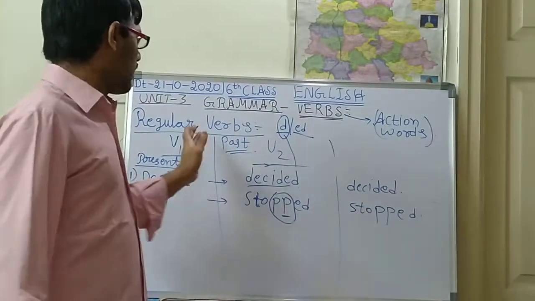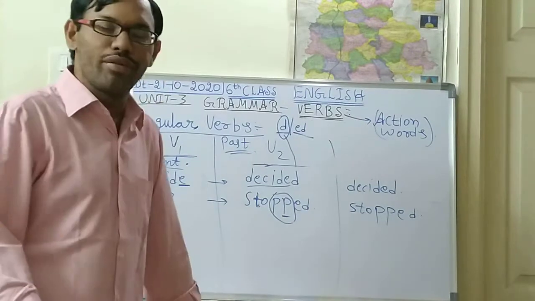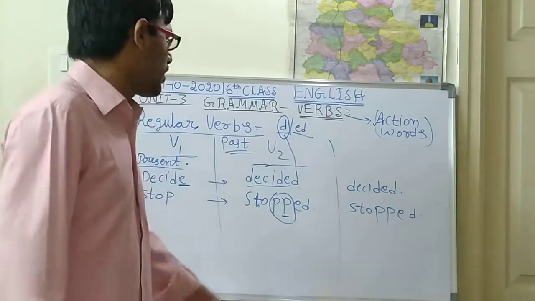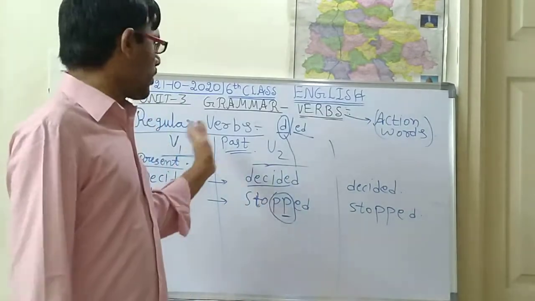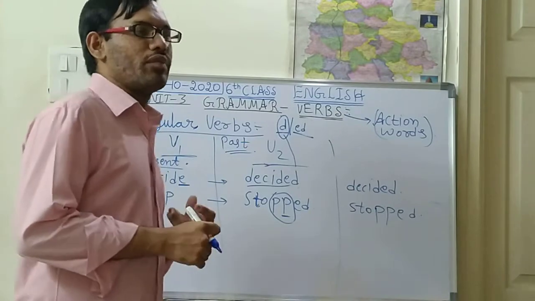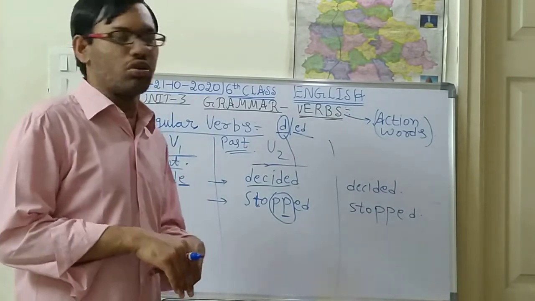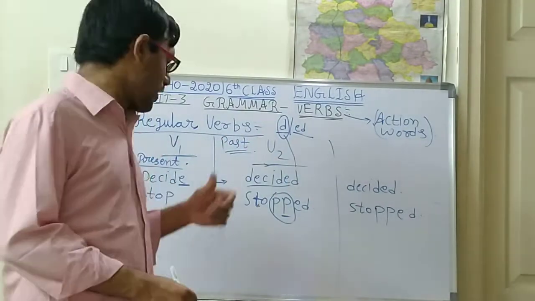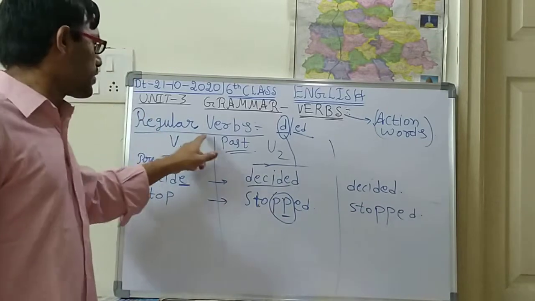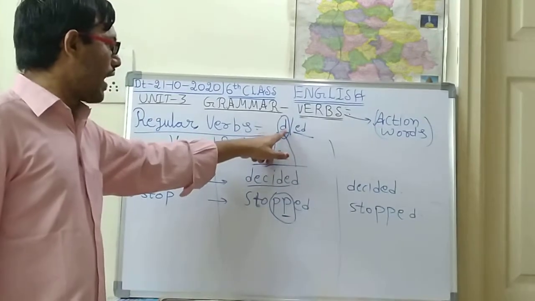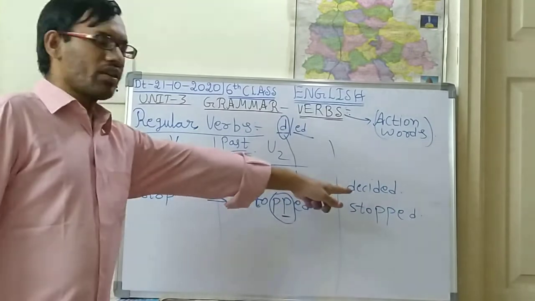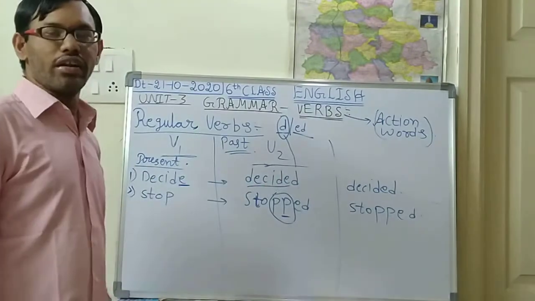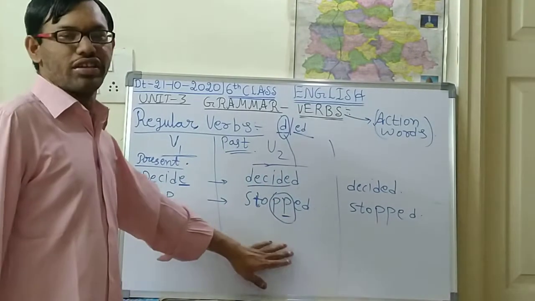Like this, there will be so many regular verbs. I may give you some charts regarding these regular verbs and irregular verbs. I will post in the group or in the live class. I will show you what type of verbs will be coming as regular verbs and irregular verbs. So this is about regular verbs. Regular verbs means adding either d or ed in the V2 and V3 forms. That is called regular verbs. I think you have understood this.